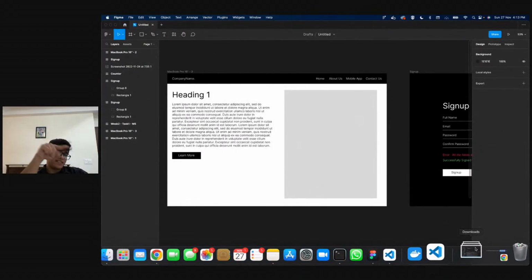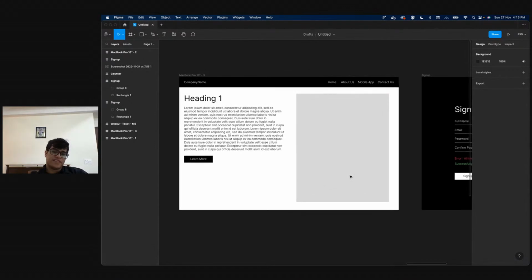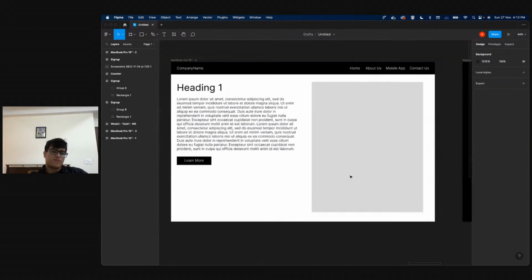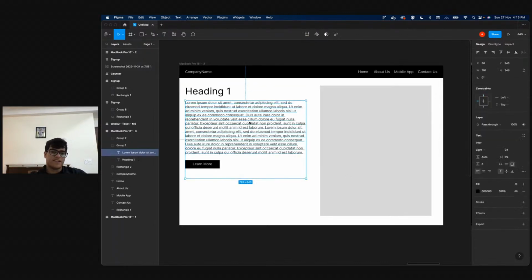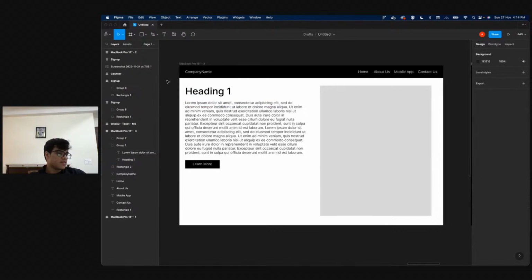We are first going to make this left side. This is the first thing that we will be coding right now. As you can see, this is a design on Figma. If you did not know about Figma, Figma is a design tool used by designers all across the globe. It helps you in making UI, just designing UI. It works on drag and drop, so you can change whatever you want and quickly edit styling. So that is what Figma allows you to do. This is what we will be making right now. This is just a template that I quickly made. It just has a header, an info component, and an image on the right side.